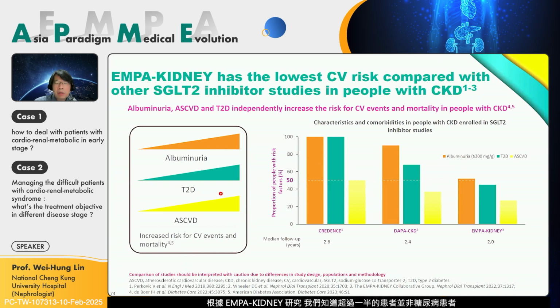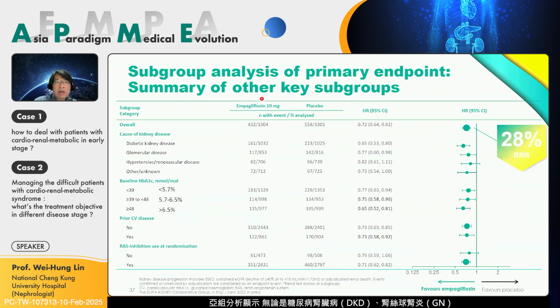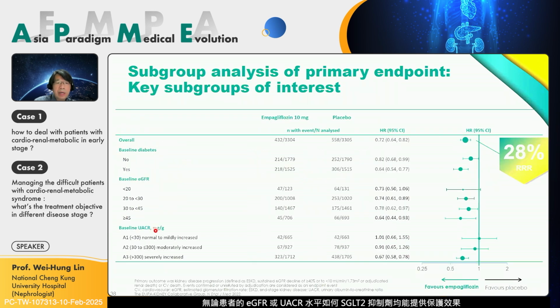From the MPAR clinic, we know more than half of the patients didn't have diabetes and had other conditions like GN, hypertension, or other etiologies of renal disease. And from the sub-analysis, we know that no matter whether it is diabetic kidney disease, GN, or other etiology, the gliflozins all have renal protection for these patients. And no matter his eGFR and no matter his UACR, there is a protective effect.